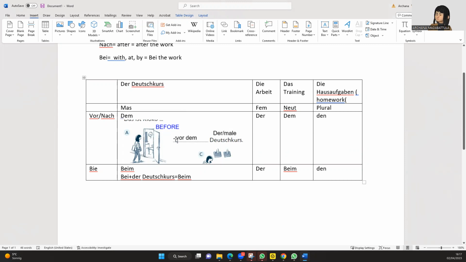So it is vor dem Deutsch course. She hasn't yet gone inside the Deutsch course. She is not yet into the Deutsch course, we're talking about something which is after. So she is yet to go. What we talk about is für, and Deutsch course is a masculine form, so it is für den Deutsch course.